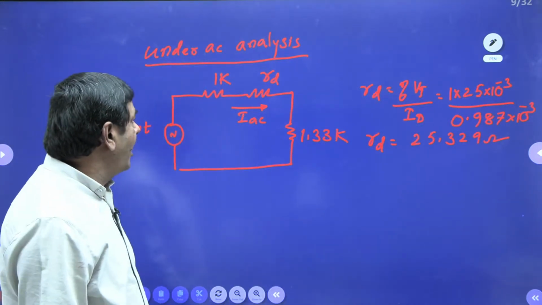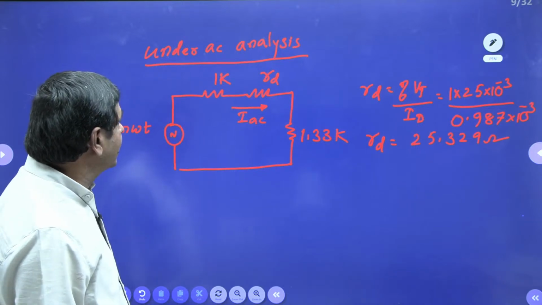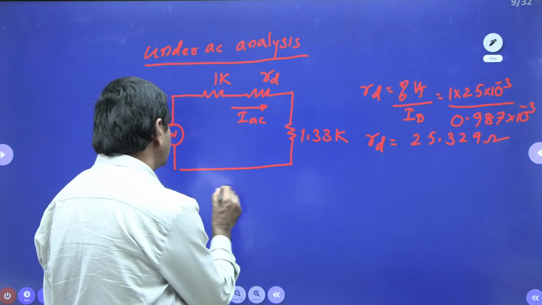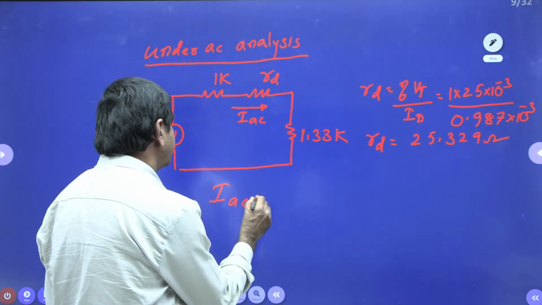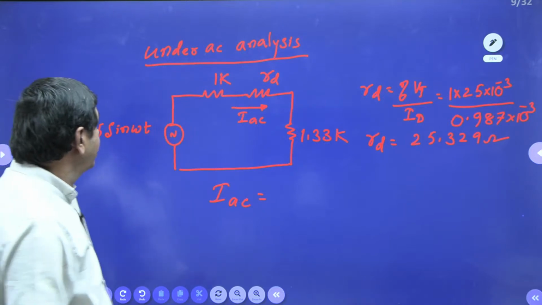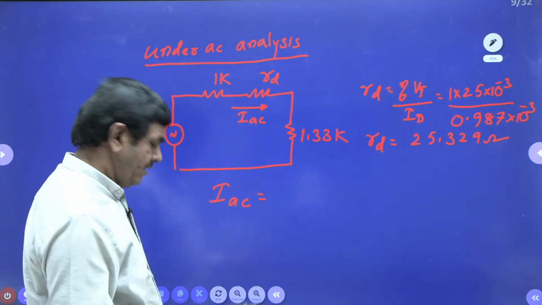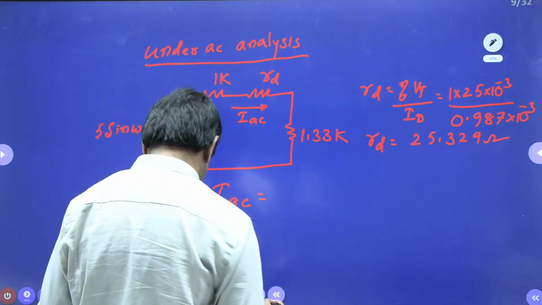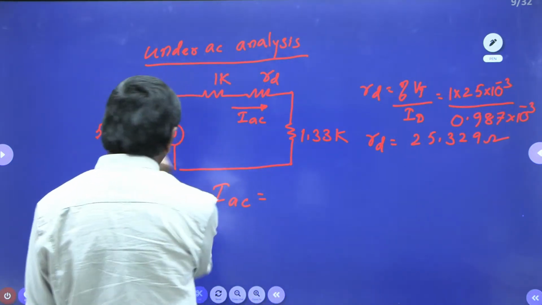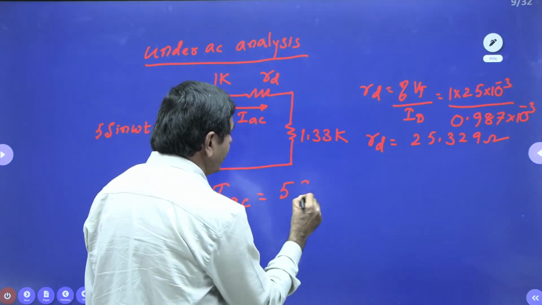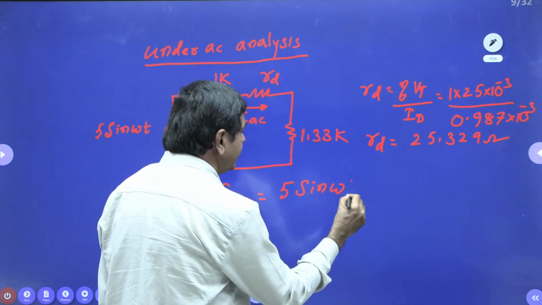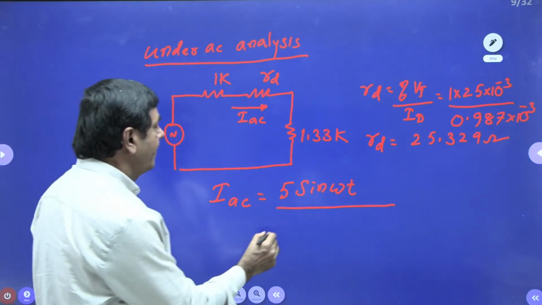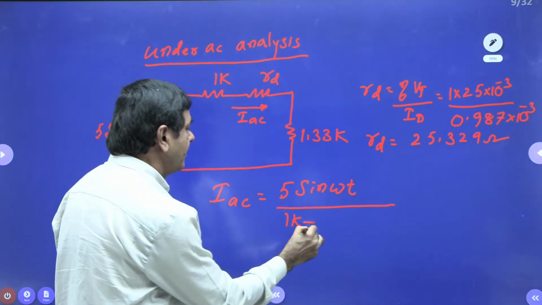Once we got the RD value, directly we can find the current ID. How can we find the current? Yes, we can note it down. I want ID. How can we find ID? Voltage by total resistance only. What voltage are we having here? That voltage is nothing but 5 sin omega t, 5 sin omega t divided by the total resistance. What is the total resistance here? 1K plus RD.